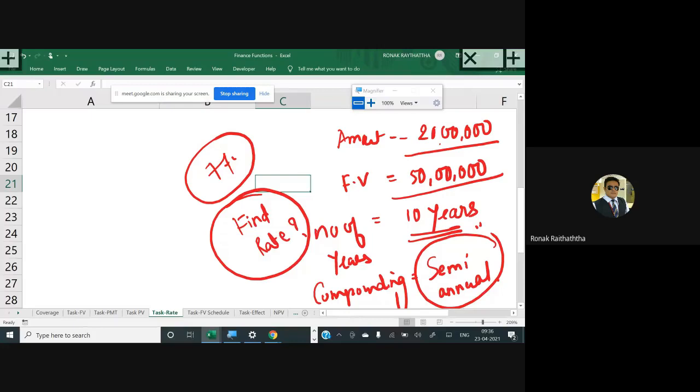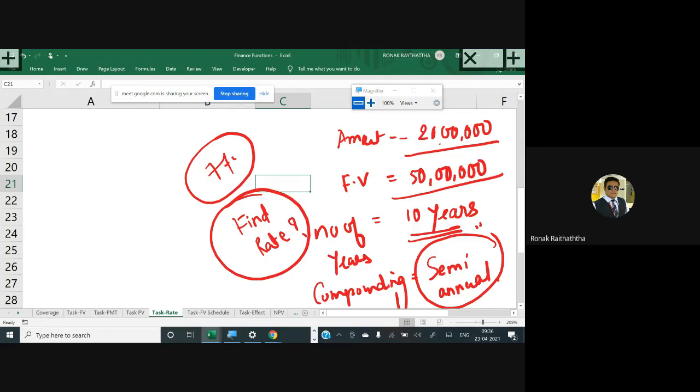Based on the rate of return expectation, we suggest the appropriate investment avenue to the client. That is called the mapping of investment avenues based on return expectations.